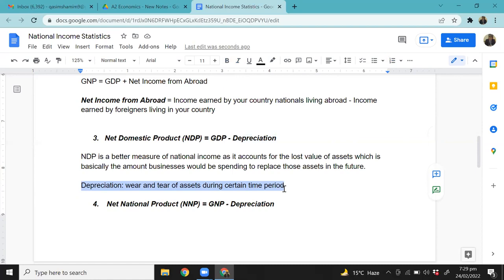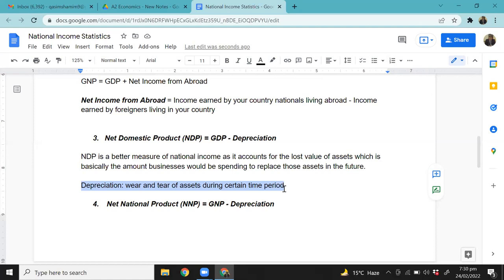So when you buy a new phone, right, it has a certain value. You keep using it 1 year, 2 years, 3 years, it's not the same value. The processor might have become slower, the screen might have some scratches, the body of the phone might have some scratches, and so on and so forth, right? The performance and the appearance is not the same as it was when you bought it, right? Therefore, its value will be less in the market compared to what it was before.